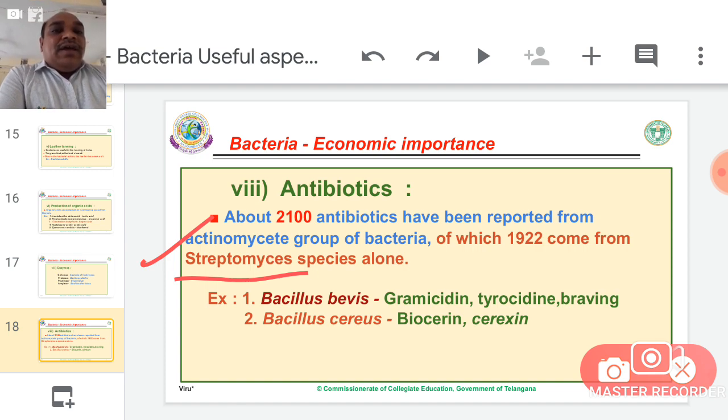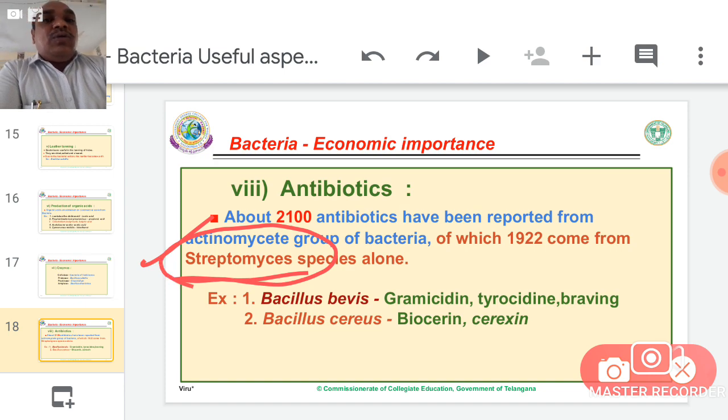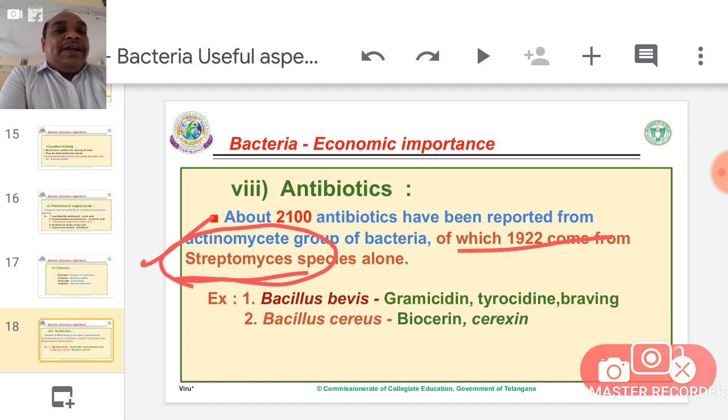If, due to bad human activity, Streptomyces bacteria go extinct, we will lose antibiotics. Therefore conservation and protection are needed. Biodiversity conservation and protection are required. If Streptomyces species go extinct, we will lose 1922 antibiotics.